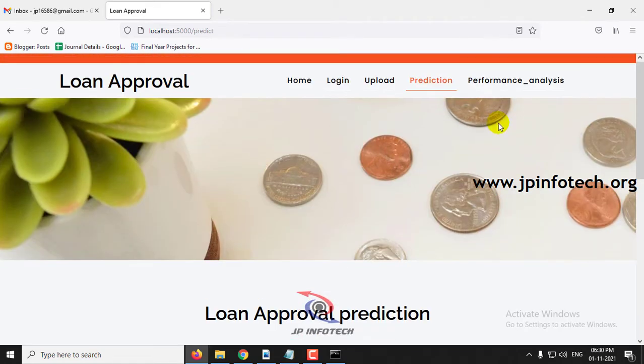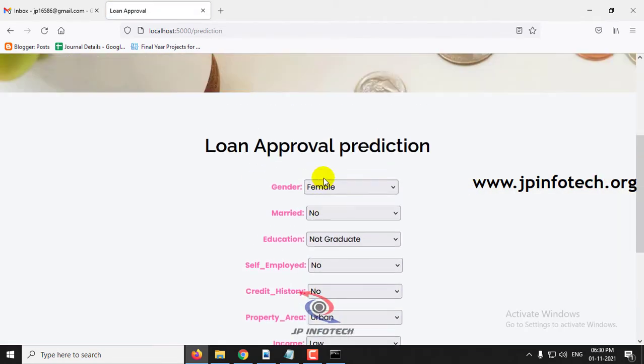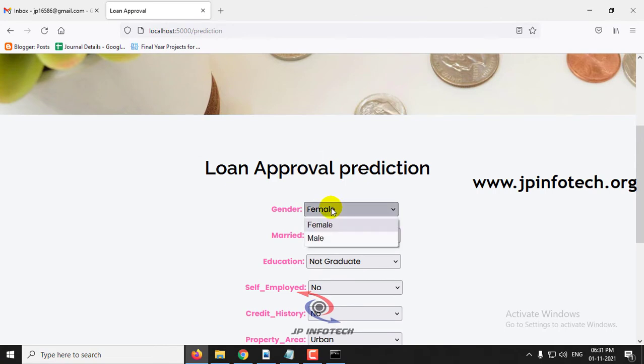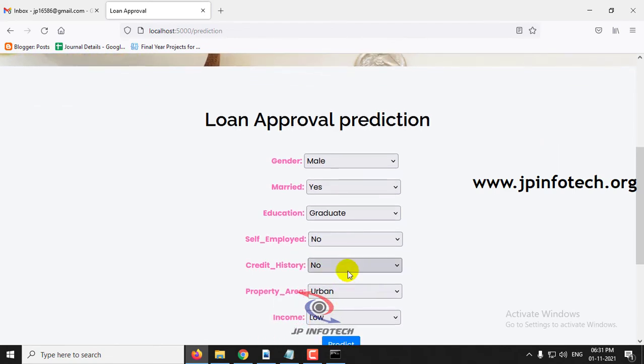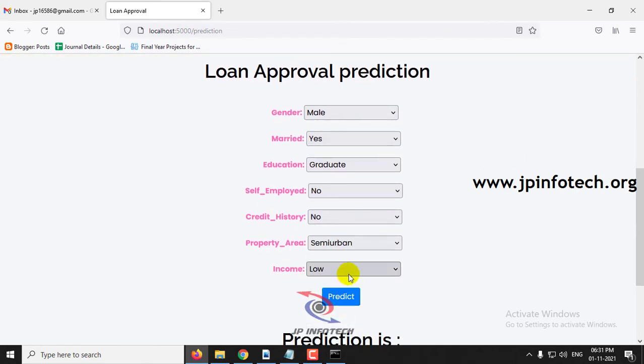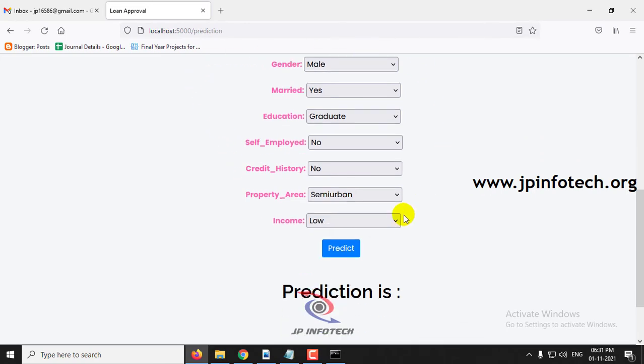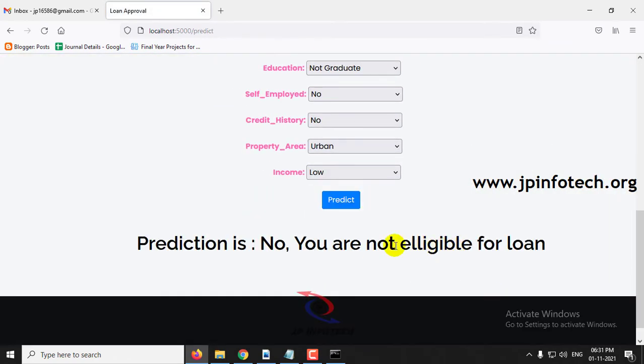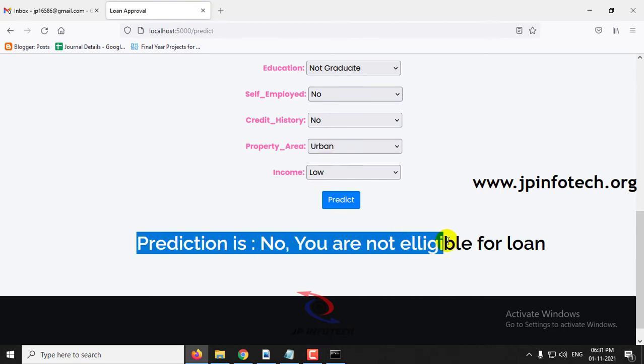Now let me check the other case. Let me select gender as male, married as yes, education as graduate, self-employed as no, credit history as no, property area as semi-urban, income as low. Let me check the prediction result for this. Click the predict button and now you can see no, you are not eligible for the loan.